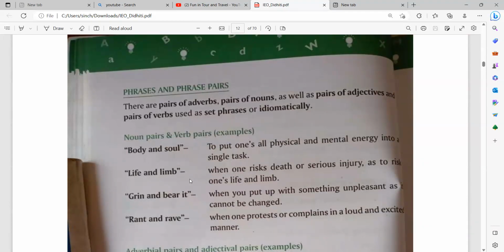Life and limb. What is the meaning of this one? When one risks death or serious injury, as to risk one's life and limb. So if one is risking death or serious injury, he may even risk his own life and his limb.